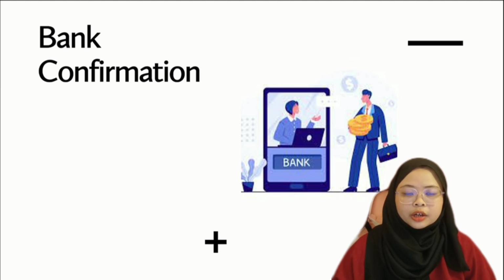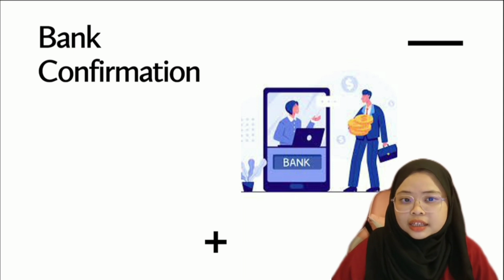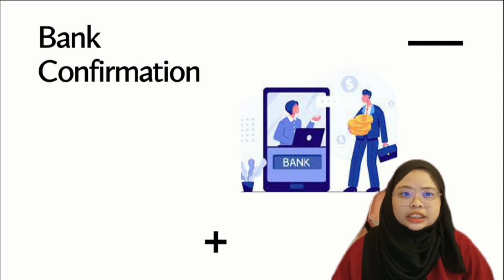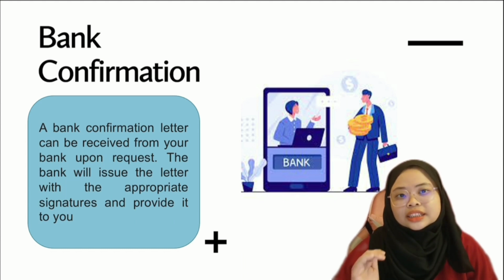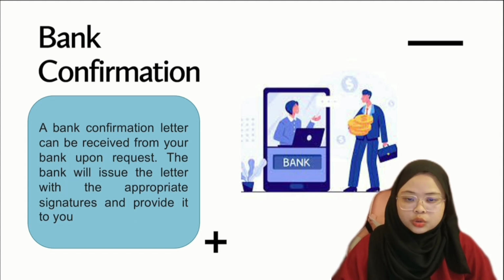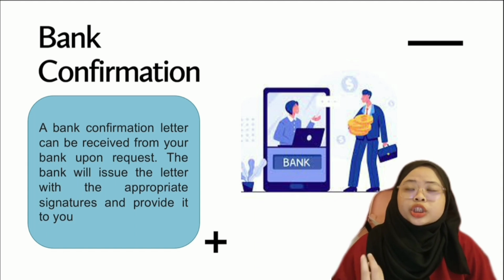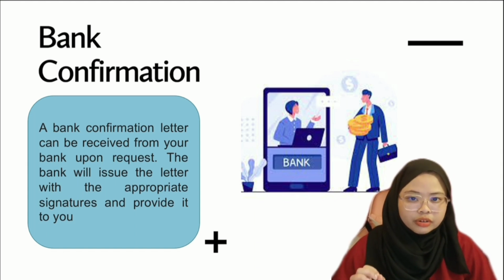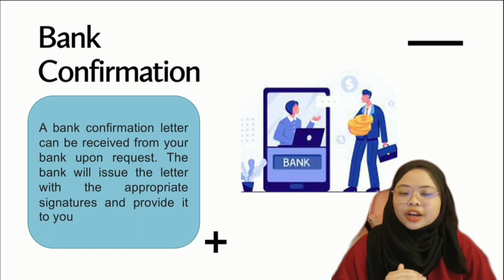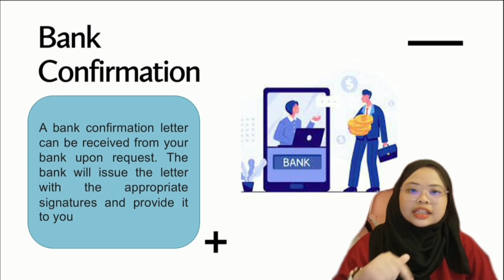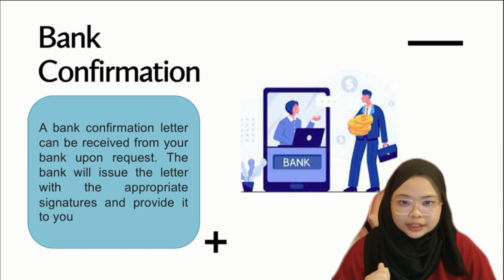One is the bank confirmation. A bank confirmation is related to the bank confirmation letter, which means it can be received from your bank upon request, and the bank will issue the letter with the signature and then provide it to you. So the auditor usually obtains a direct receipt of confirmation from the bank with which the client does business. However, bank confirmations are not required for non-public entities under international auditing standards.